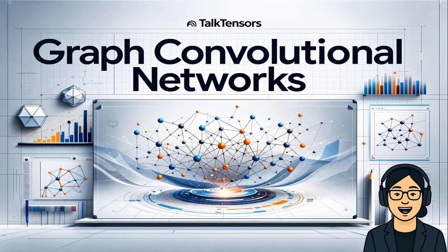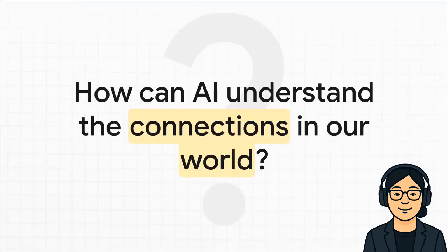Back in 2016, a paper dropped from Thomas Kipf and Max Welling that pretty much changed the game for how AI understands connected data. So today, we're going to dive into their groundbreaking work on graph convolutional networks. So let's start with a big question here.